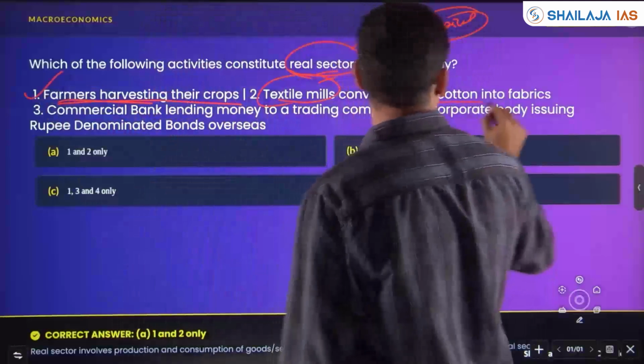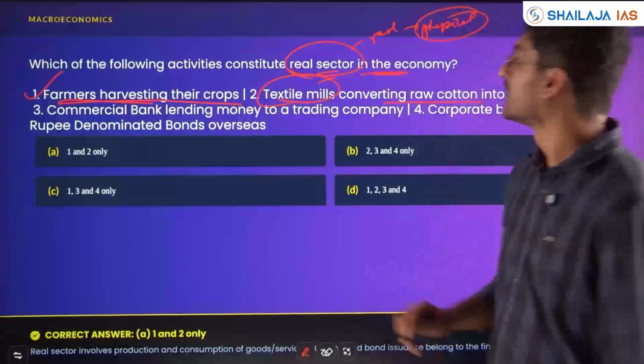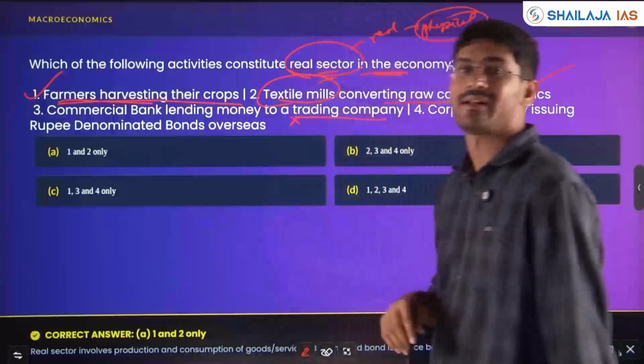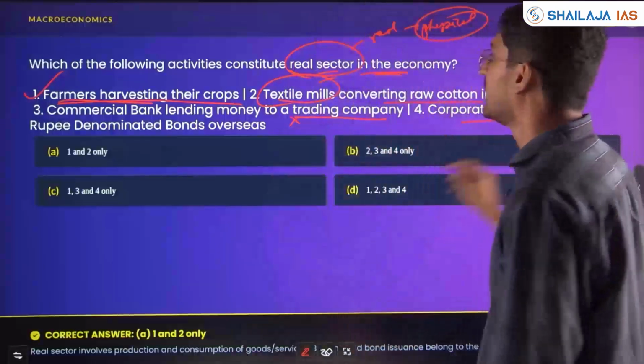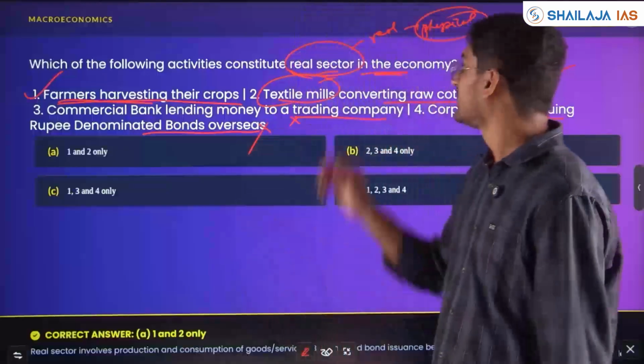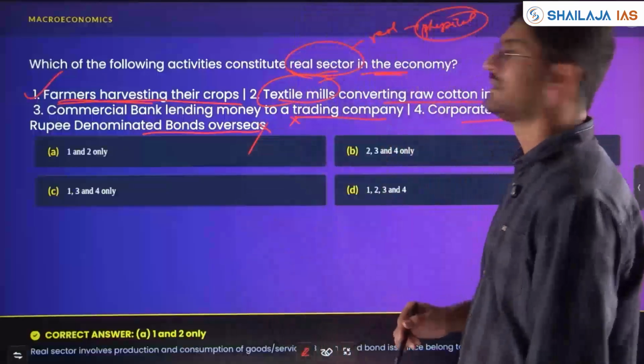Textile mill converting raw cotton into fabric, yes. Commercial bank lending money to a trading company, that does not come under the real sector. Corporate body issuing rupee denominated bond overseas, that is also not considered real sector in the economy.